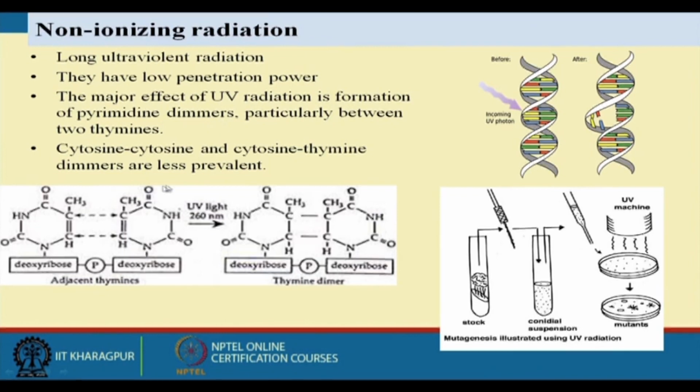pyrimidine dimers, because you can see that here two nitrogen bases are there. This is thymine, and here is how the dimer formation takes place. But cytosine-cytosine and cytosine-thymine dimers are less prevalent.